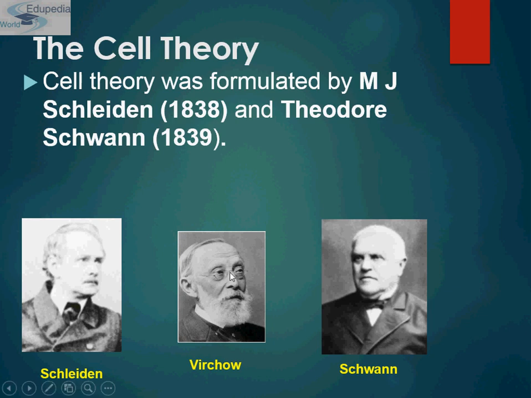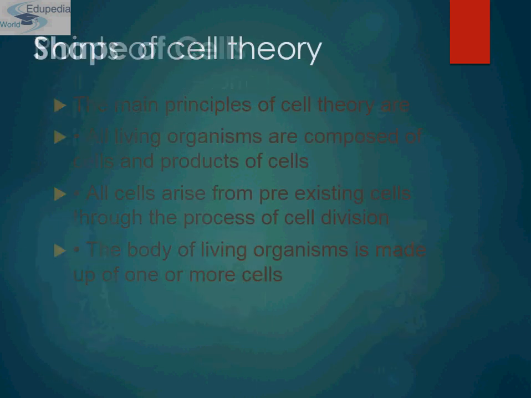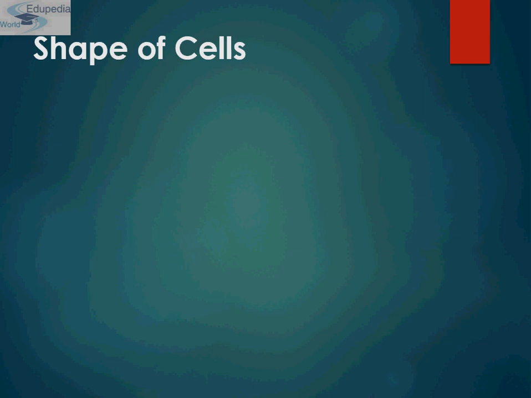Virchow inferred that animal cells arise only from animal cells and plant cells only from plant cells. The combined work of Schleiden, Schwann and Virchow makes up what is now known as modern cell theory.